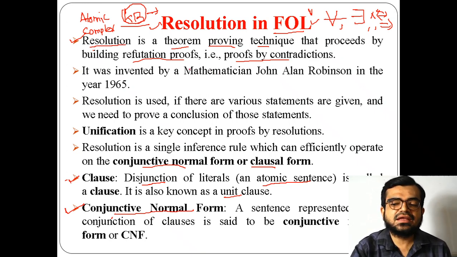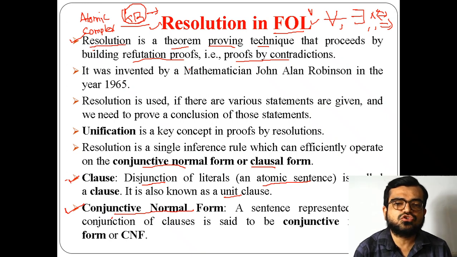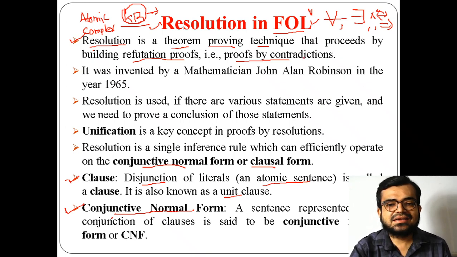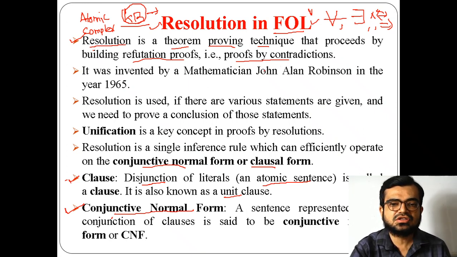If any statement is there that you have to prove, then you have to take the reverse of that statement, and if the reverse of the statement turns out to be false, then you can say that the actual statement is true. That is what we usually do in mathematics, right? In that same process, that's why you can call it proof by contradictions. It means that whatever sentences or facts we have, if we are asked to prove a fact, the machine has to prove that.